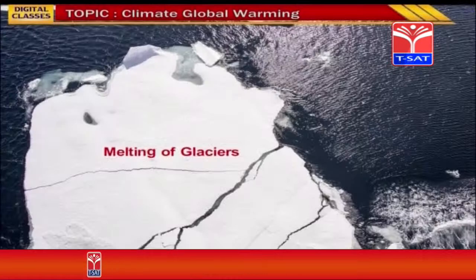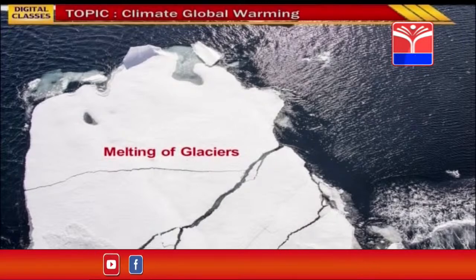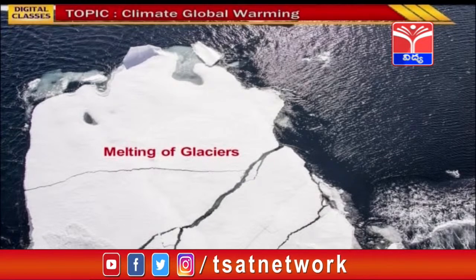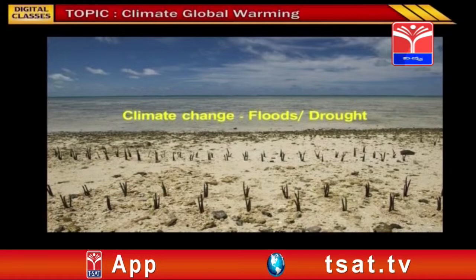Children, observe this image. This is the impact of global warming, where we see melting of glaciers. Melting of glaciers occurs as the temperature on the earth increases due to global warming, and this may cause severe floods and climate changes. Floods and drought are the impact of climate change. Children, you can see here, due to lack of rains, drought has arisen and there is scarcity of food everywhere.